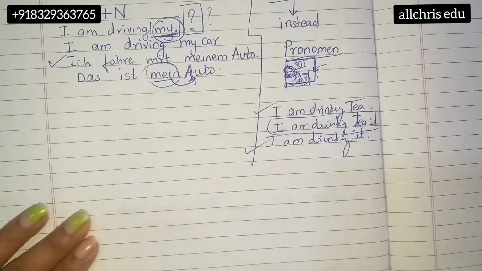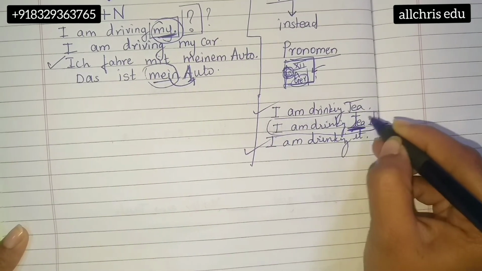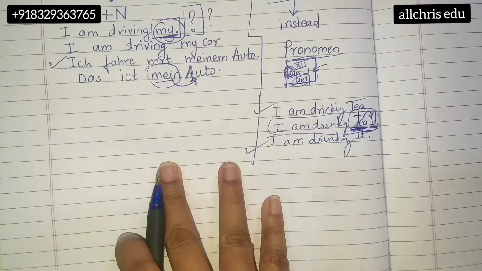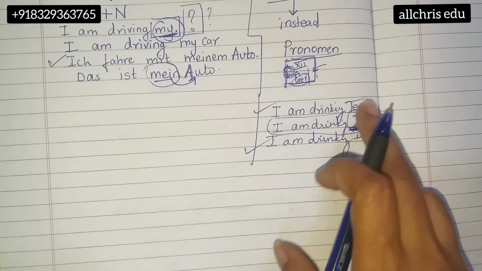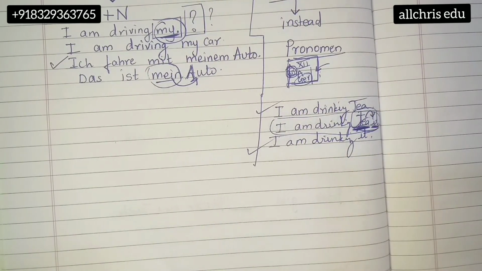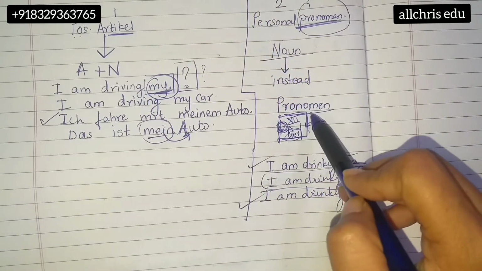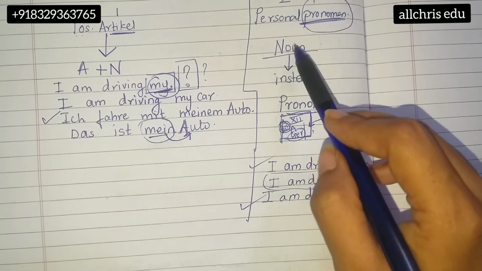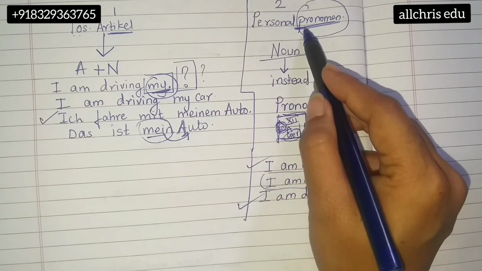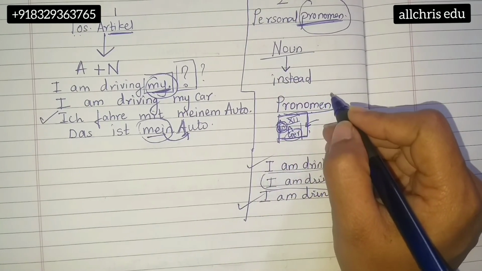Can we use a sentence where we use a noun and, for the same noun, a pronoun nearby? No, this cannot happen. Either you say I am drinking tea or I am drinking it. A noun and pronoun for the same word cannot come together. Either you write tea or you write it for that tea. So after a personal pronoun, exactly after that word, we don't write a noun.